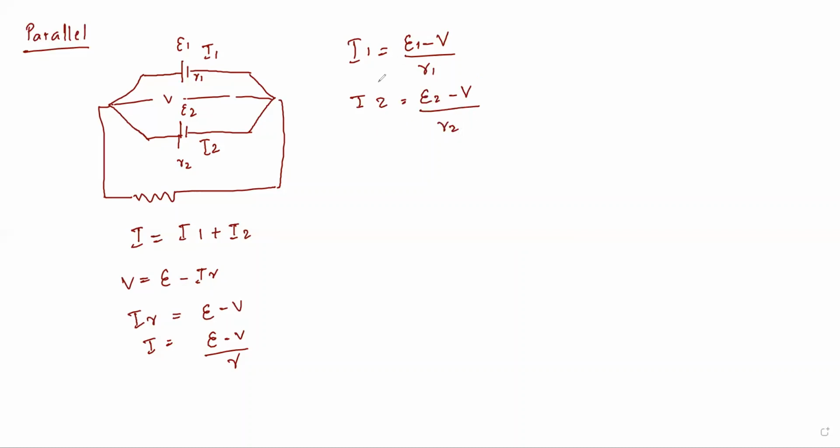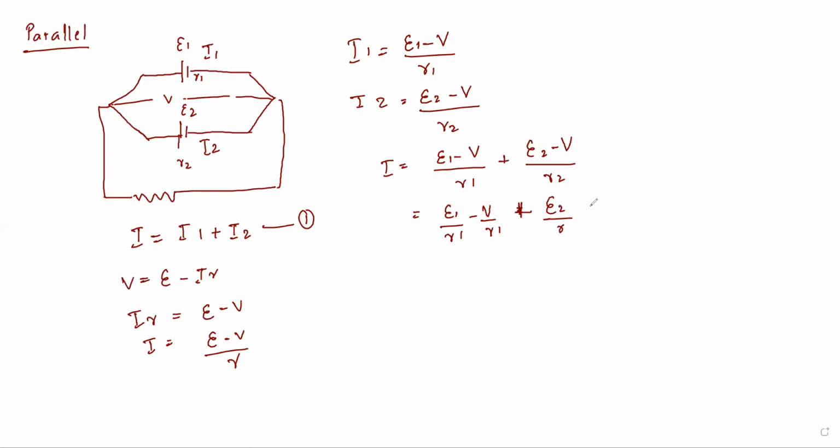If I consider this as equation 1 and substitute these two into it, what will I get? I = (E1 - V)/R1 + (E2 - V)/R2. Solving by simple mathematics: E1/R1 - V/R1 + E2/R2 - V/R2.